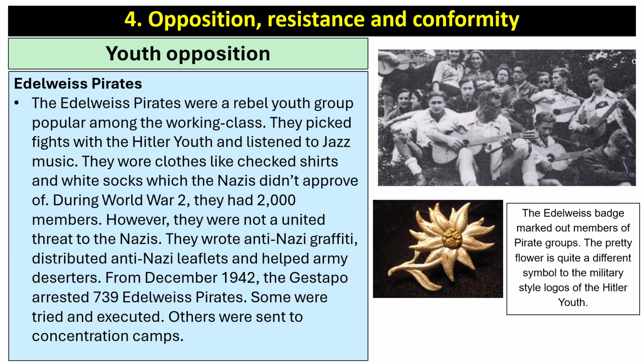In terms of the youth opposition, the Edelweiss Pirates were a rebel youth group popular amongst the working class. They picked fights with the Hitler Youth and listened to jazz music. They wore clothes like check shirts and white socks, which the Nazis didn't approve of. During the Second World War, they had 2,000 members. However, they were not a united threat to the Nazis. They wrote anti-Nazi graffiti, distributed anti-Nazi leaflets, and helped army deserters. From December 1942, the Gestapo arrested 739 Edelweiss Pirates. Some were tried and executed, and others were sent to concentration camps.